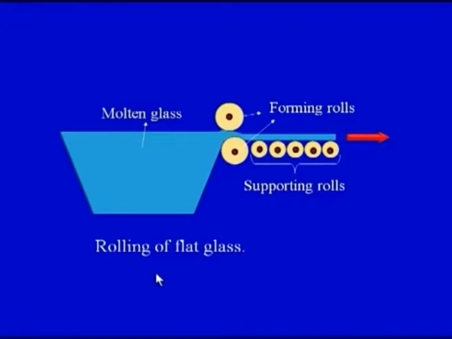the rolling process. So on your screen again you can see that we have a molten glass which is rolled out by the forming rollers which are water cooled, and the rollers basically give shape to the glass, and this is the final glass or the flat glass that we are getting out of this rolling process. So we have seen that two processes can be used to make the flat glass, that is process number 1, the float glass method, and second is the rolling of the flat glass. So we can make the flat sheets or flat glass using two methods.